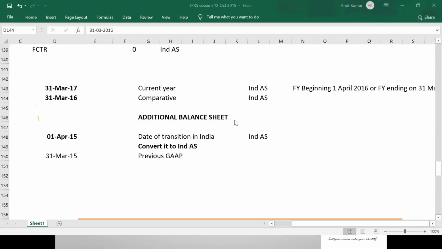So I was just trying to understand that publishing means reporting as well, right? Publishing or reporting means one and the same thing. Okay. Thank you. Hope this is clear.